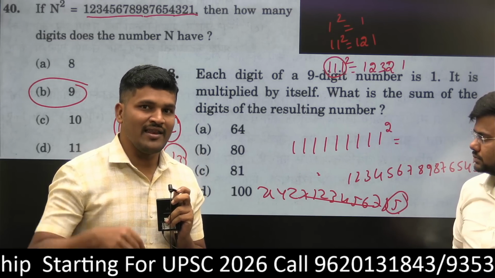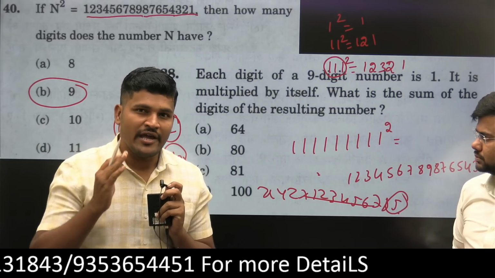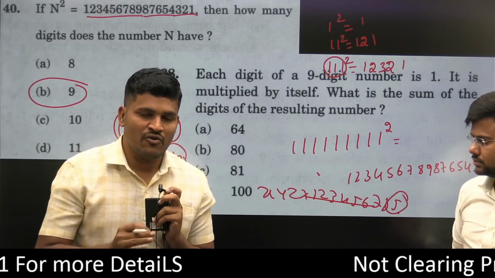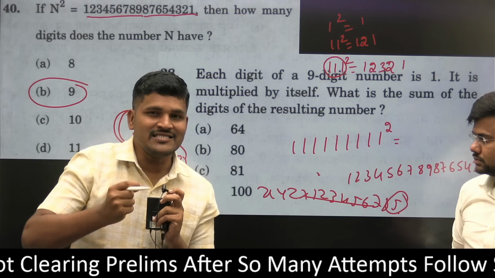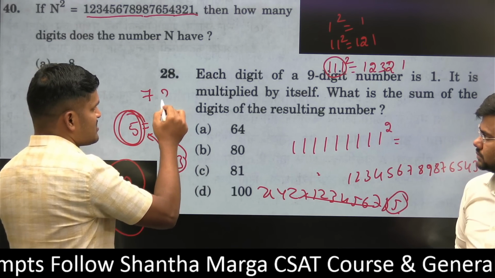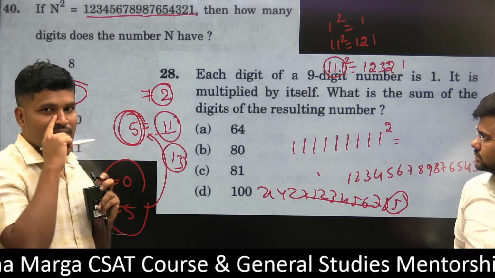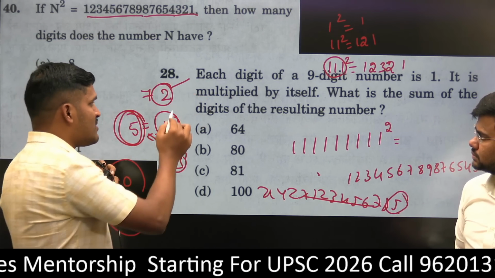In the same way, next year if you are preparing for 2026 prelims, please ensure that you are very aware of the characteristic feature of each and every number. For example, as I told you in the previous class, this number is a very dangerous number as far as my knowledge is concerned, because this number is even and also a prime number.